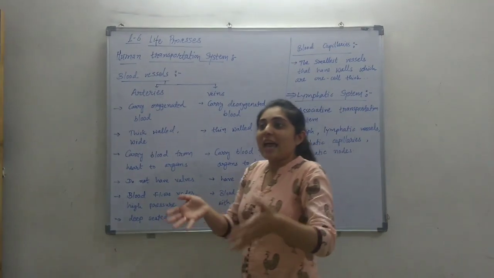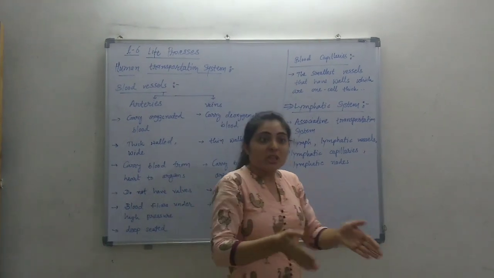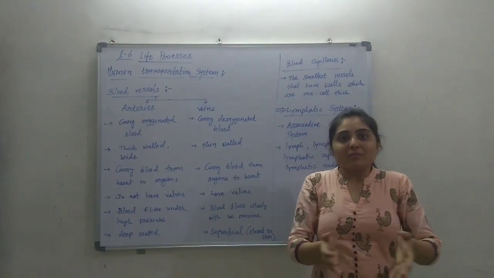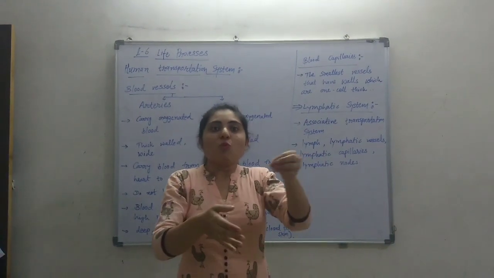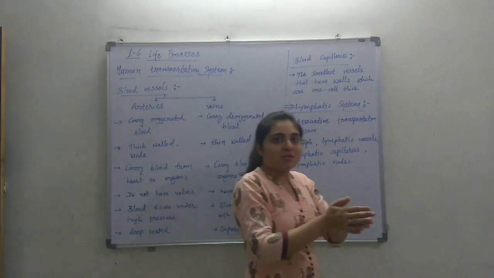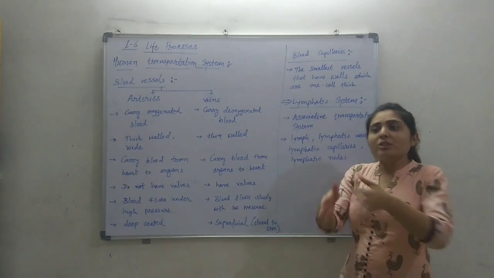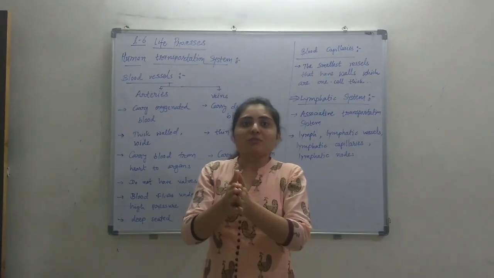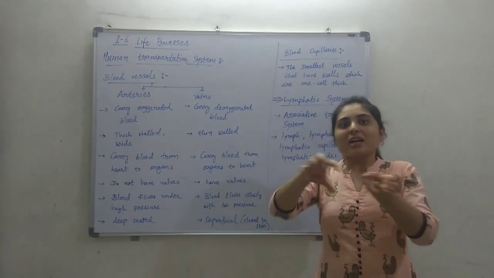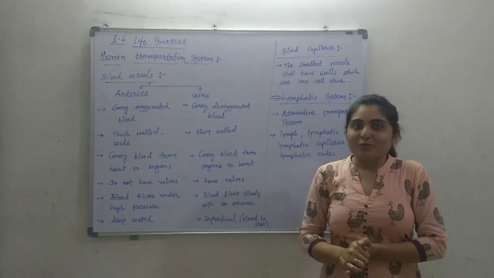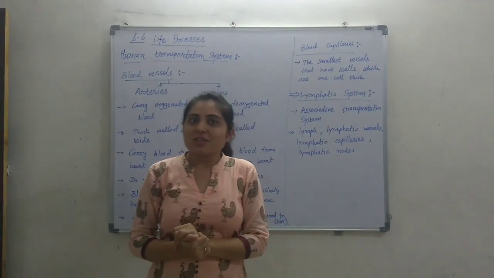The blood capillaries having carbon dioxide, that is the deoxygenated blood, will come together, and all these capillaries combine, making one branch. All these branches come together and make the veins. All the veins from every organ come together and make the major vein, the vena cava, and through the vena cava the deoxygenated blood pours into the heart. So this is the basic function of transportation in the human body.